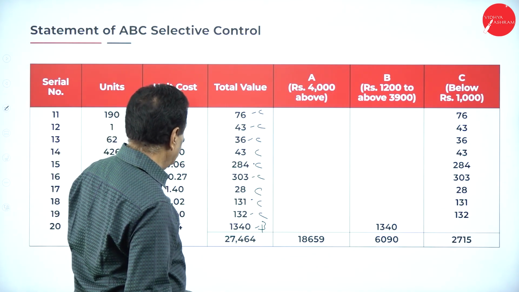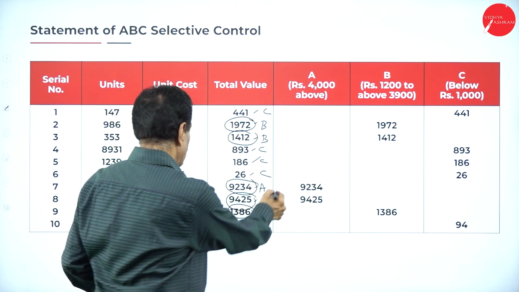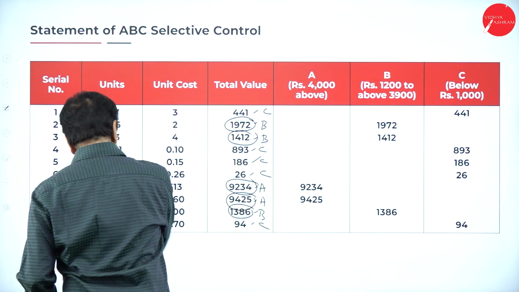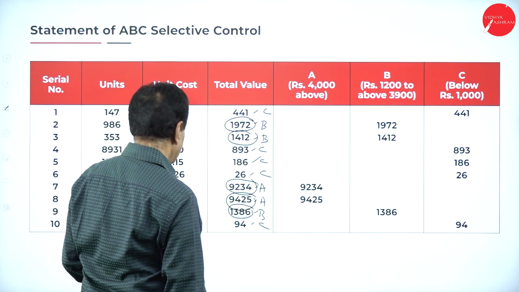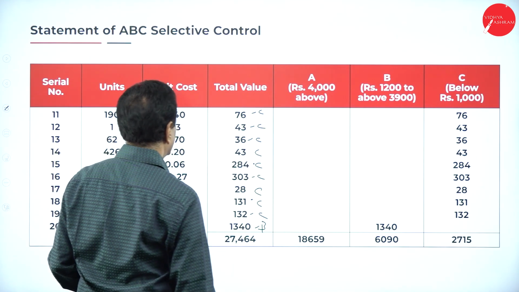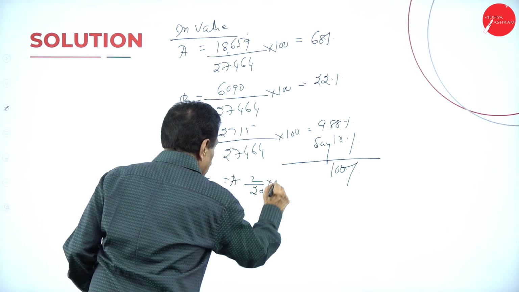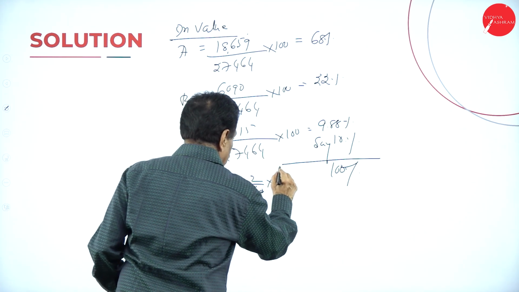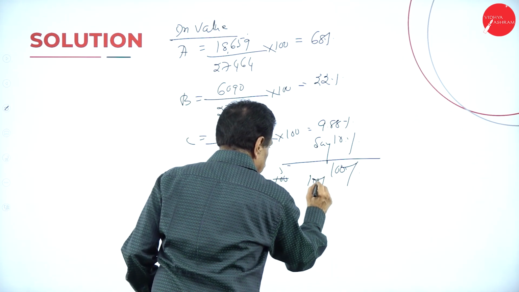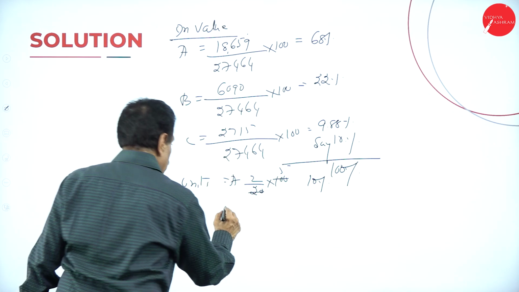How many you got? Only 2, 7 and 8. 2 divided by 20 into 100, 10%. Only 2 occupies.